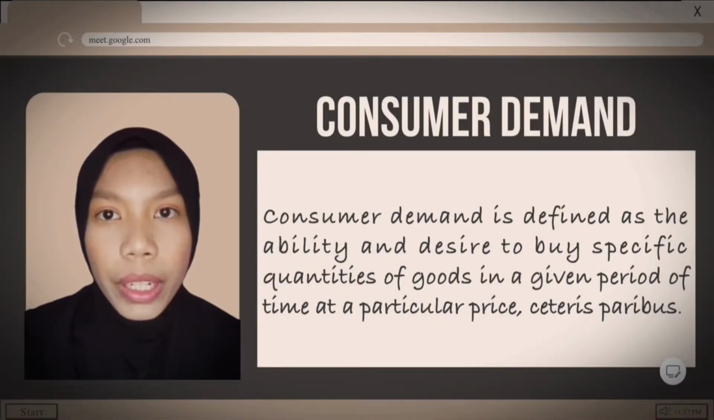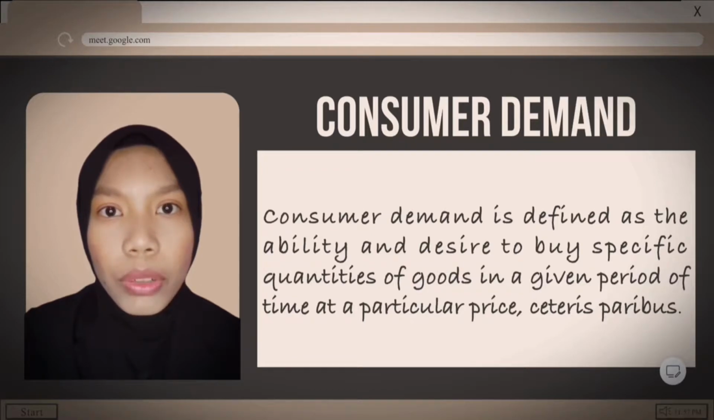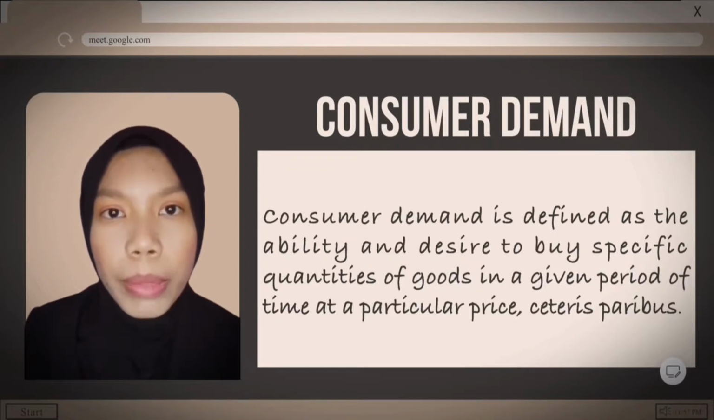Next, I will define what consumer demand and consumer behavior are. Consumer demand is defined as the ability and desire to buy specific quantities of goods in a given period of time at a particular price, ceteris paribus. Demand is different from desire, wants, or wish. A mere desire or want for a product will not cause a producer to produce that product, so it is not called demand. Consumers must have money to buy the product if they want it.